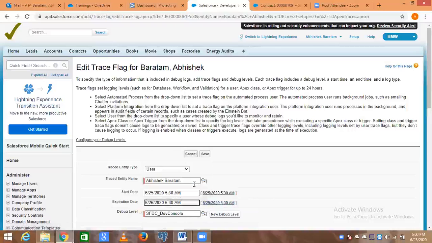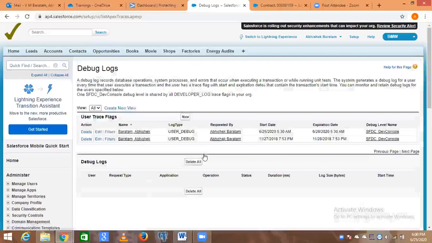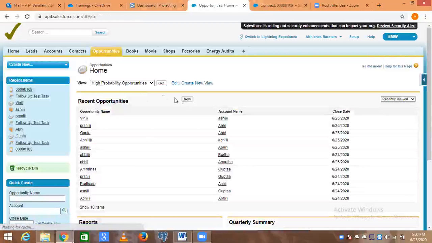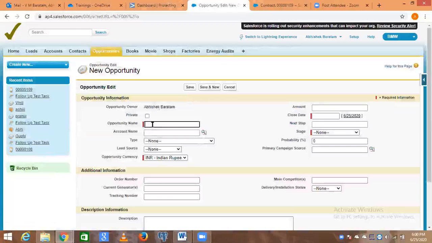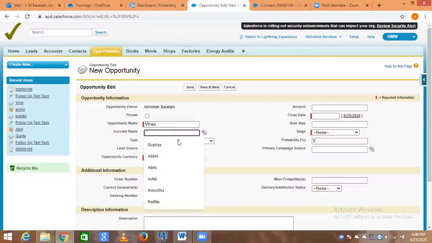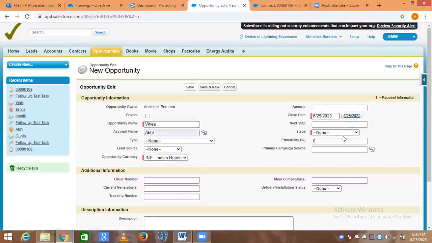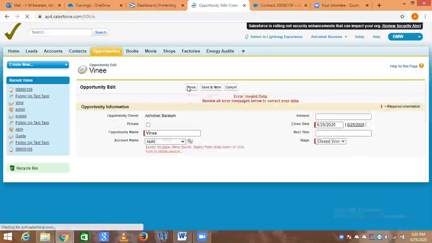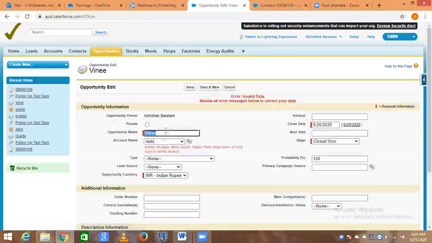Opportunity, stage name as closed one. Multiple items found. Click on the magnifier glass.